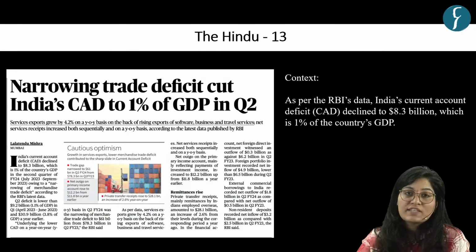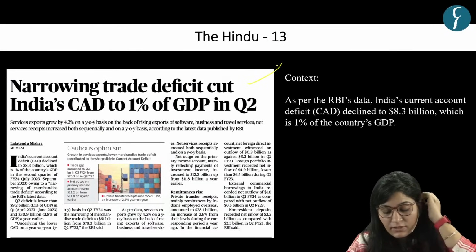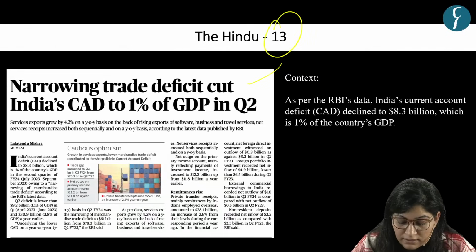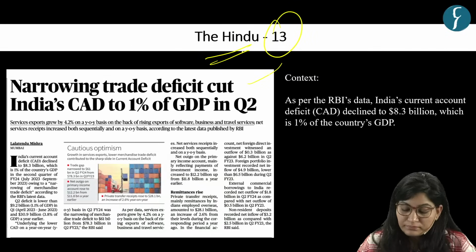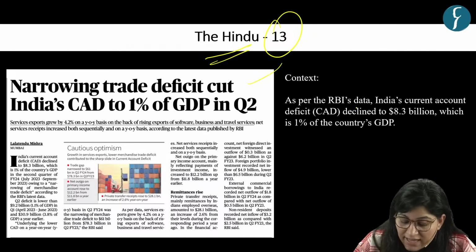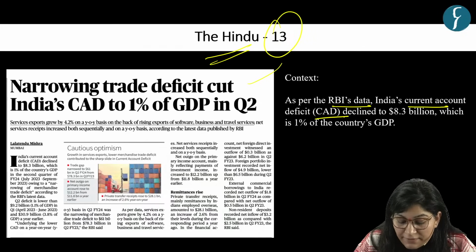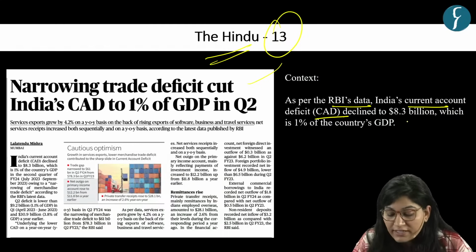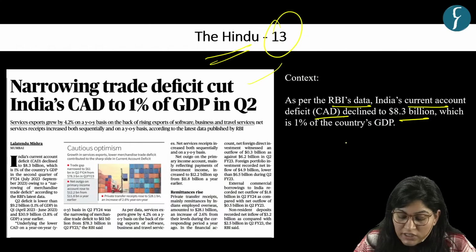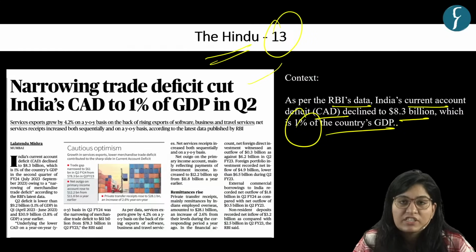Now our next question is based on this news article which appeared on page number 13 in the Hindu newspaper. Context of this article is that as per the RBI's data, India's current account deficit declined to $8.3 billion, which is 1% of the country's GDP.